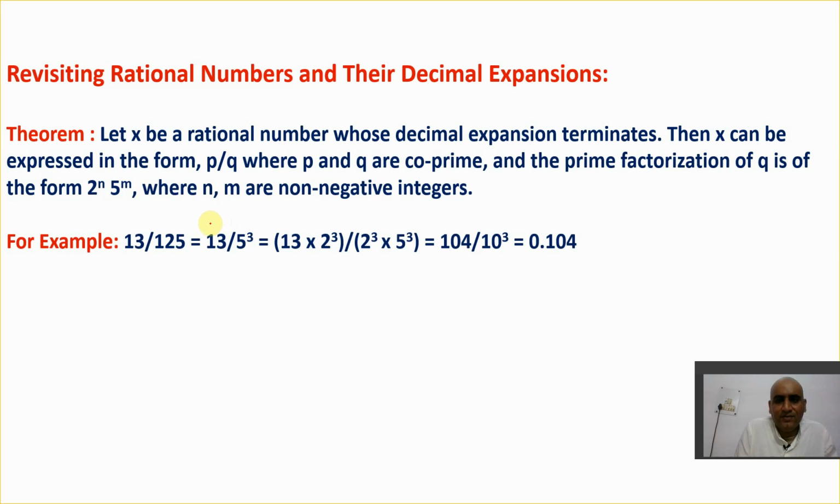What is it trying to say? It is trying to say here, let us say, for example, 13 upon 125. Let's take this example which I've given to you, 13 upon 125.